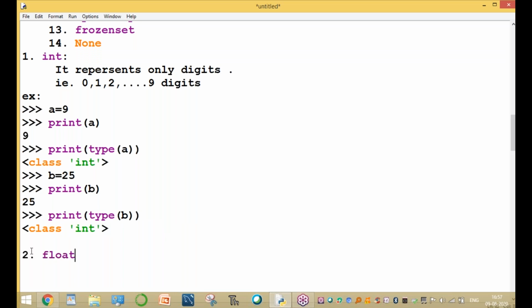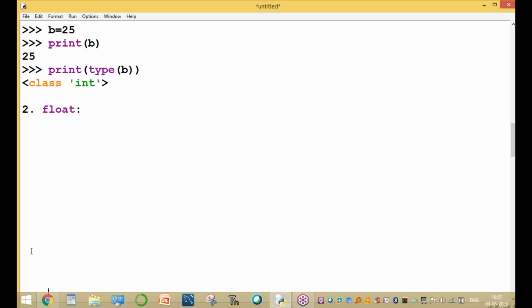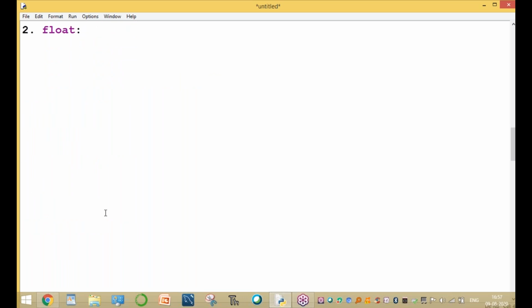And the second one is the float type. So what is float type, sir? What is float? It's very important. Float means it represents digits with a decimal point.